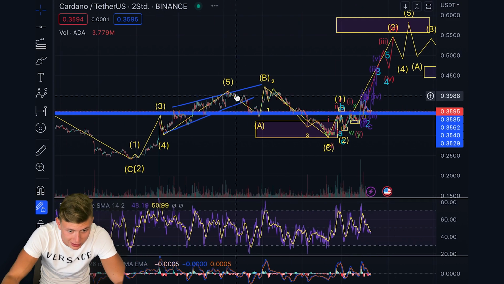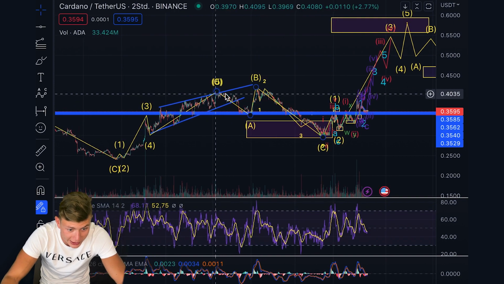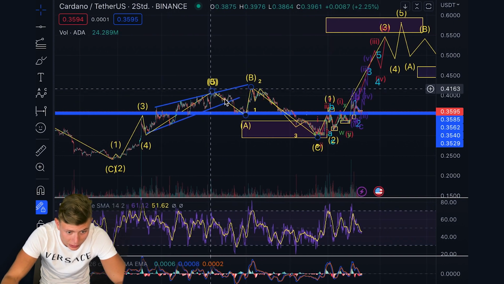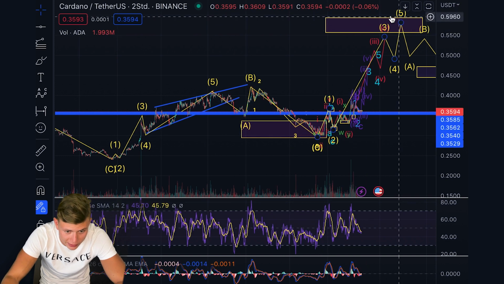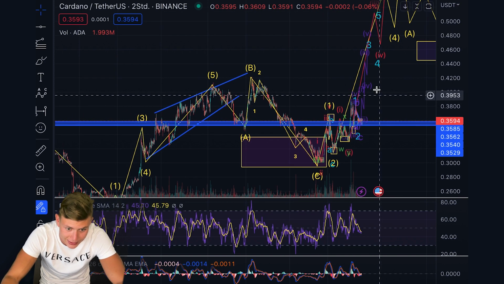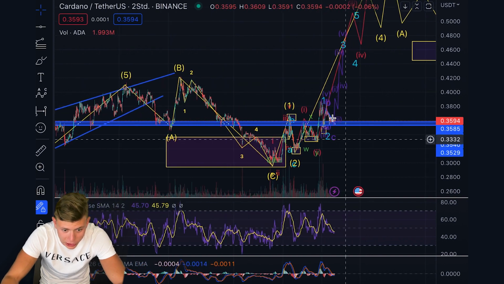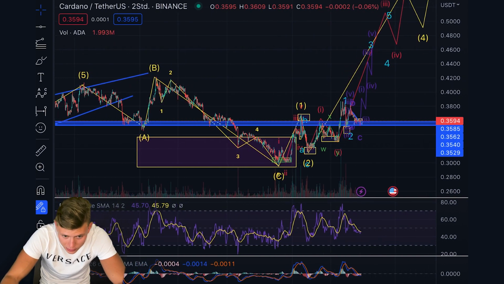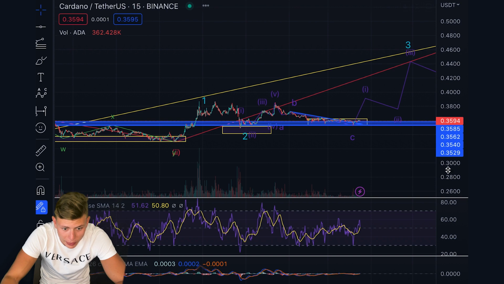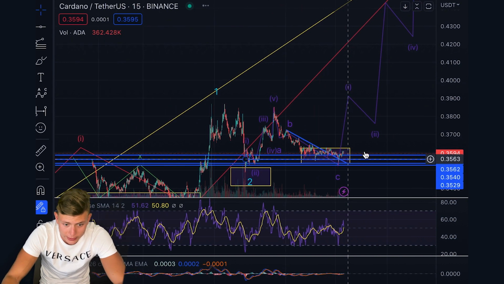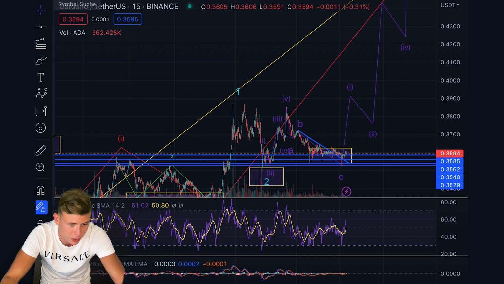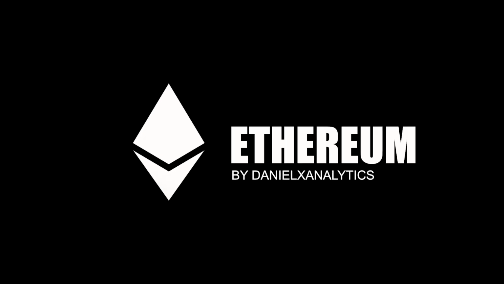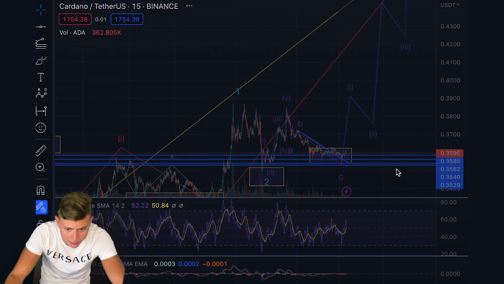I already followed these expectations at the end of January, when I told you we need to come down in a 3-wave move in this target area, and then we have the chance to rally up to the 60 US dollar cents. That's still my expectation. That's what I've been following, and that has worked out quite nicely in the past. So I will, of course, stick to that scenario, watch out what is happening and also stay in my trade.